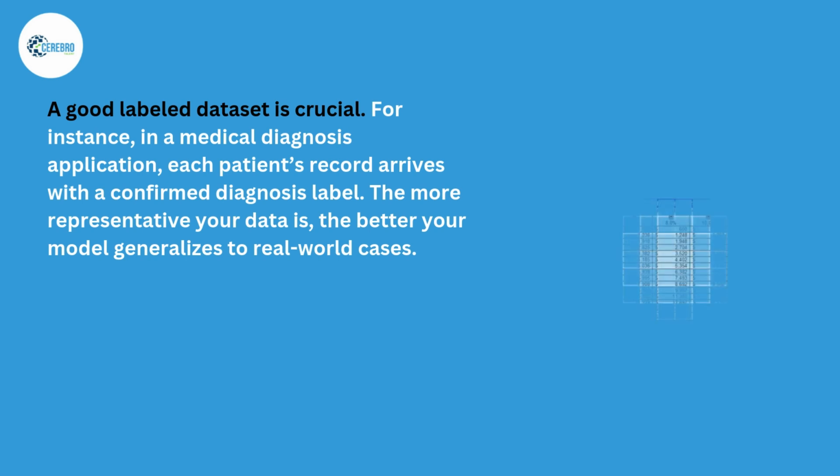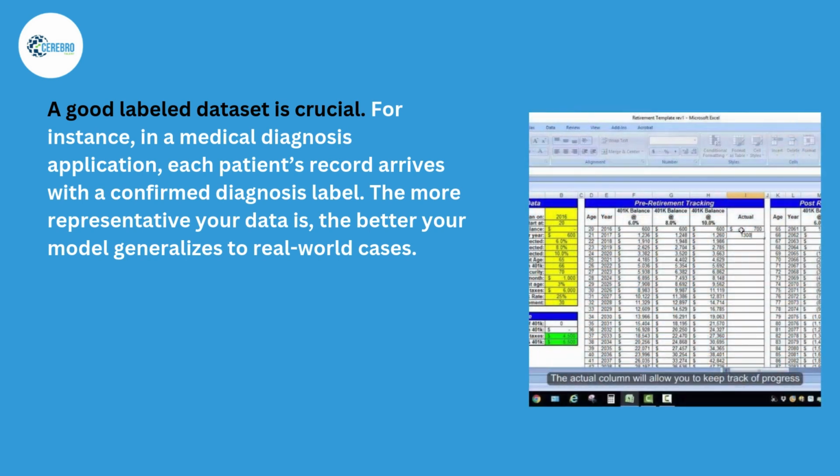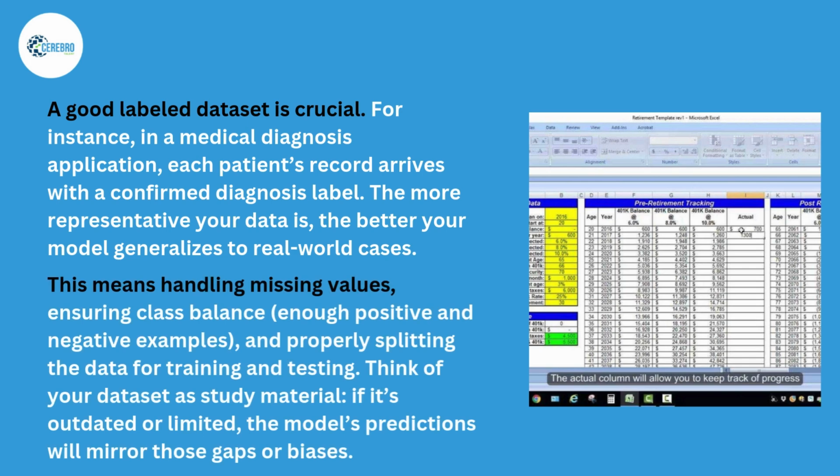A good labeled dataset is crucial. For instance, in a medical diagnosis application, each patient's record arrives with a confirmed diagnosis label. The more representative your data is, the better your model generalizes to real-world cases. This means handling missing values, ensuring class balance, enough positive and negative examples, and properly splitting the data for training and testing. Think of your dataset as study material. If it's outdated or limited, the model's predictions will mirror those gaps or biases.